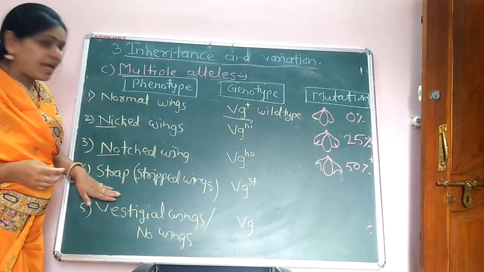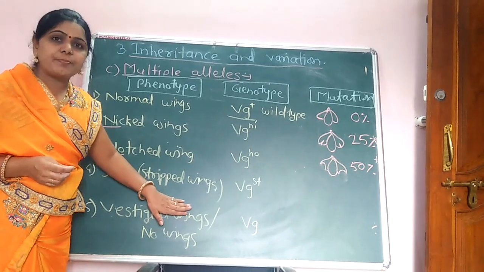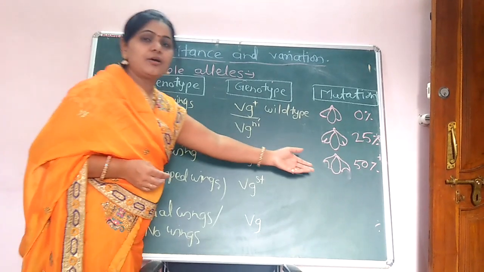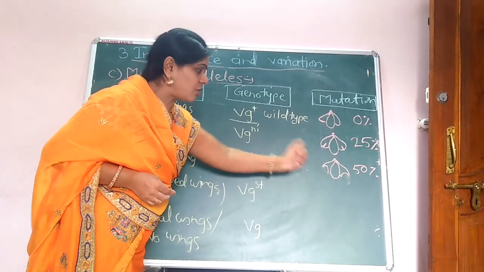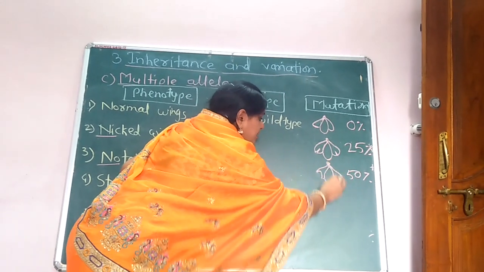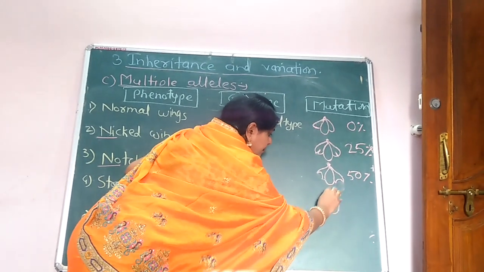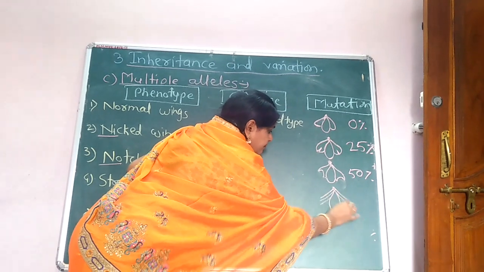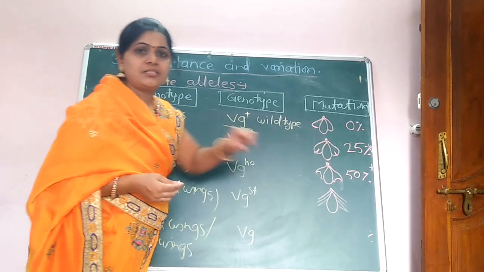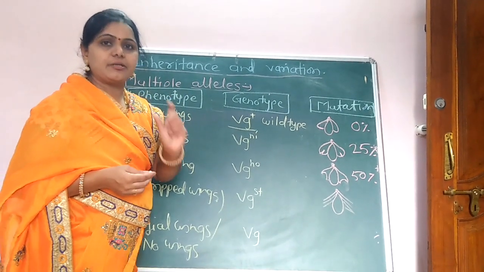Then strap wings is also called stripped wings. That means the ribbon-like wings are formed on the Drosophila. That is, Drosophila is looking like here, like this. And this type of mutation is 75% mutation.